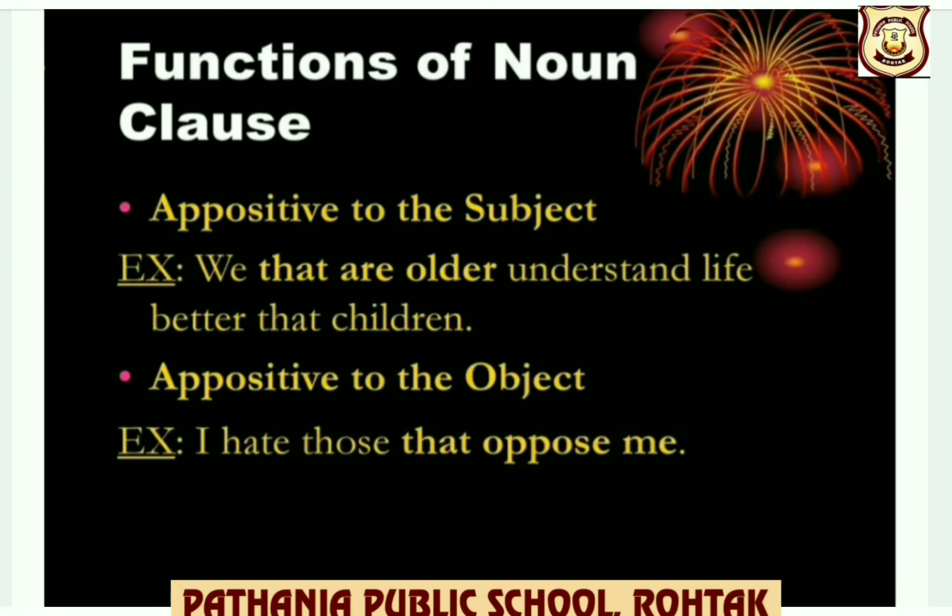They can also function as appositive to the subject, appositive to the object. Now what do you mean by appositive, children? When we use two noun phrases next to each other in a clause and they refer to the same person or thing, we call this apposition. For example, I hate those that oppose me. Here you can see, children, the noun phrase I hate is next to the noun clause that oppose me.